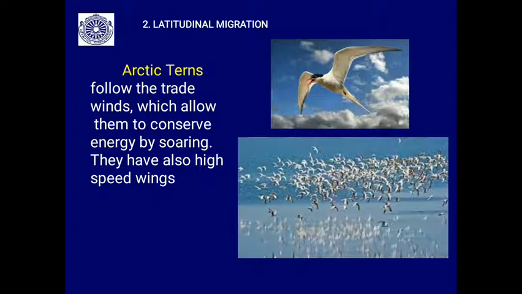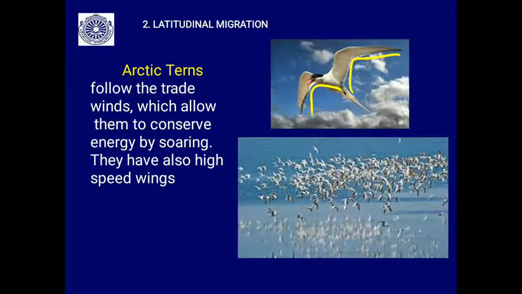So Arctic terns follow the trade winds, which allows them to conserve energy by soaring, so that they minimize their energy for flying. They also have high-speed wings. You may see the wing shape here. It offers the least resistance to the air pressure, so that they fly easily. So these are the adaptations you see in the Arctic tern.